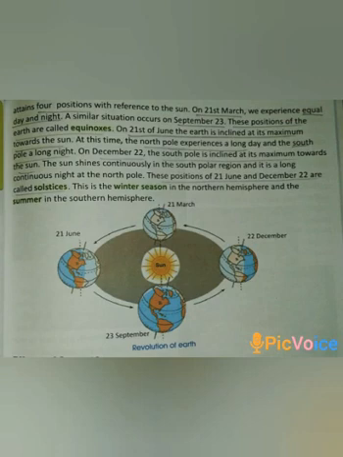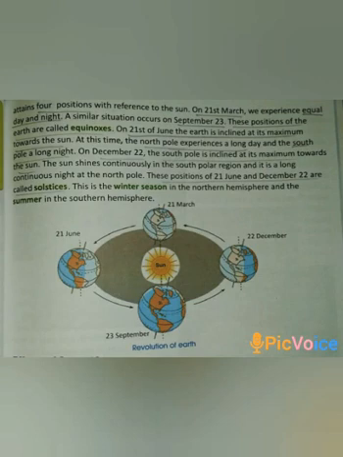The Sun shines continuously in the South Polar region and it is a long continuous night at the North Pole. These positions of 21st June and December 22nd are called solstice. This is the winter season in the northern hemisphere and the summer in the southern hemisphere.